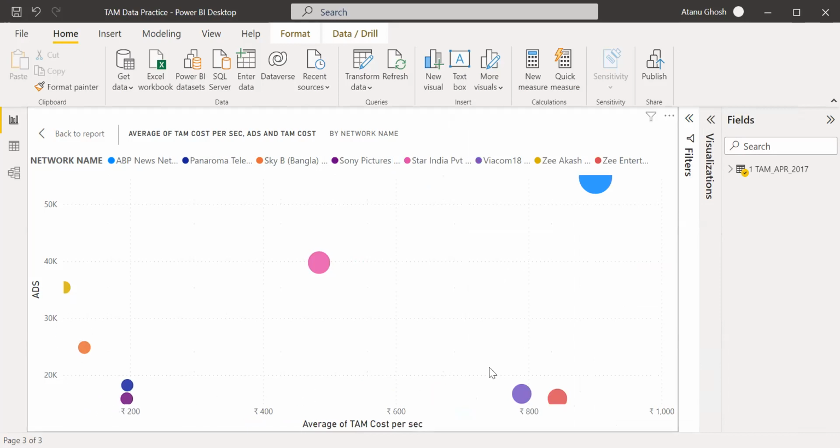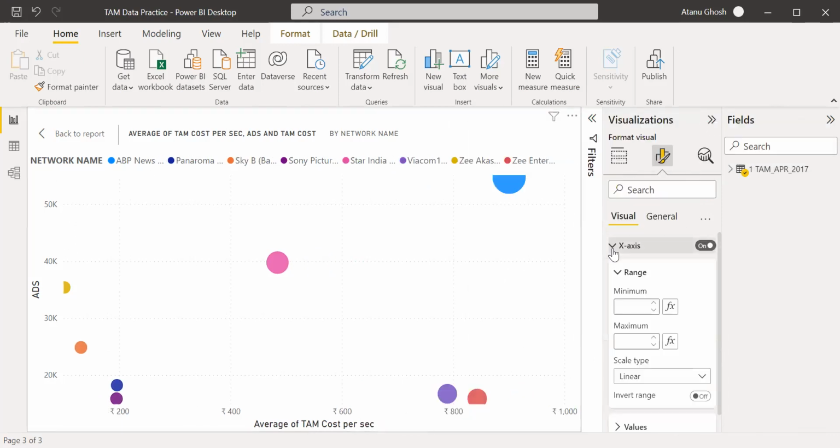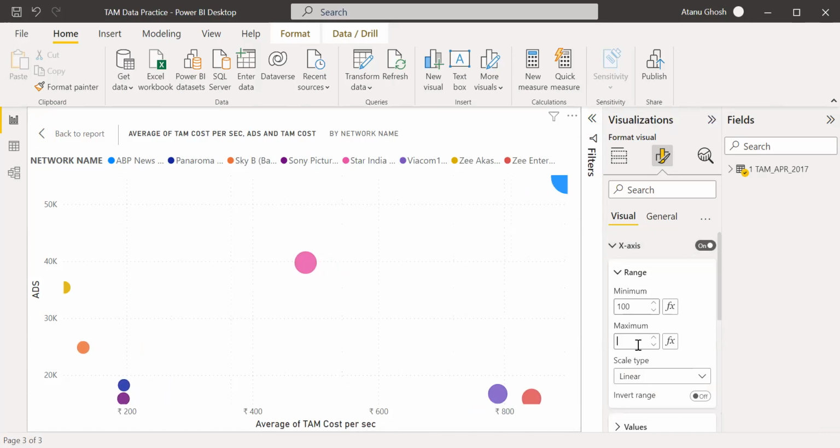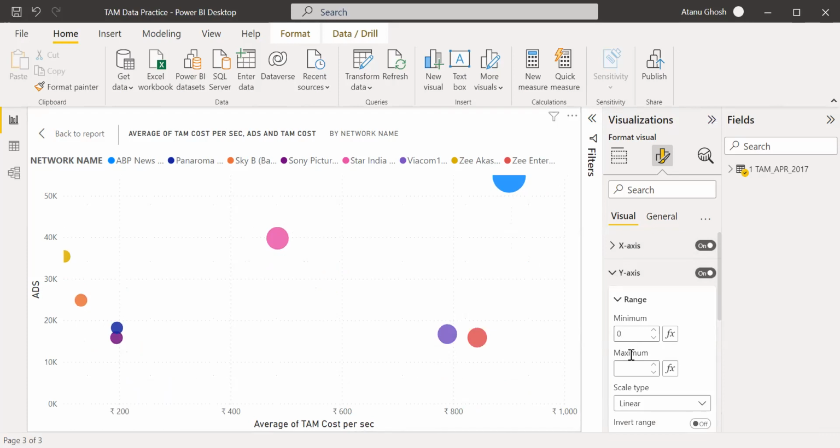So this is the average TAM cost, so 200 and they are 56. So let me just make the scale a little better. X-axis is, let's say, minimum is 100, maximum is 1000. And Y-axis is minimum is 0, maximum is 60,000. Okay. Yes, this is better.